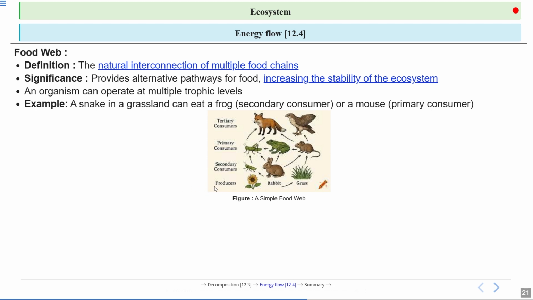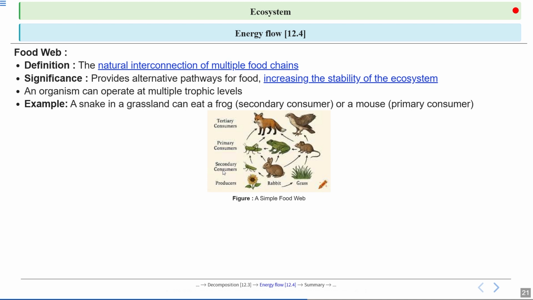So starting with the plants or the grass, which are the producers. These producers are eaten by the primary consumers, which are the herbivores. Then herbivores are eaten by the secondary consumers, which are the carnivores.